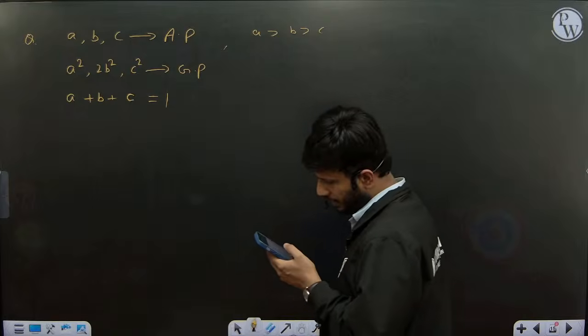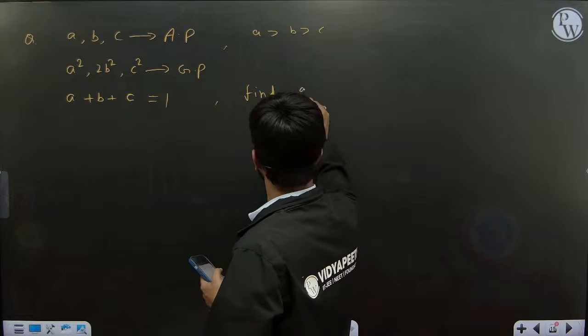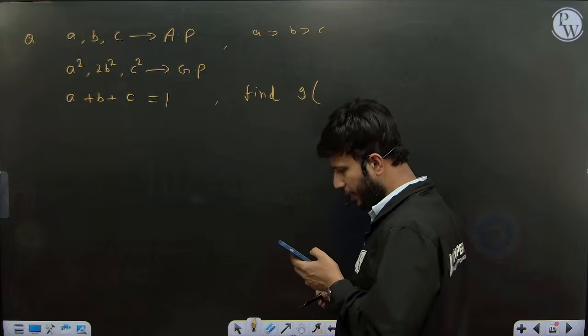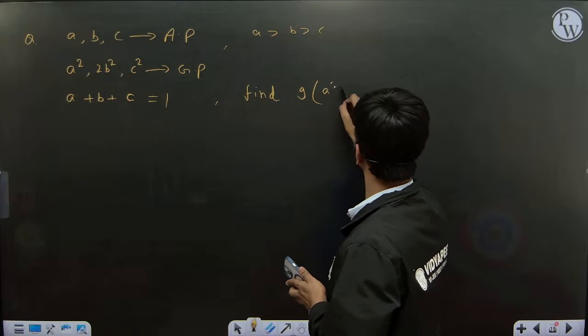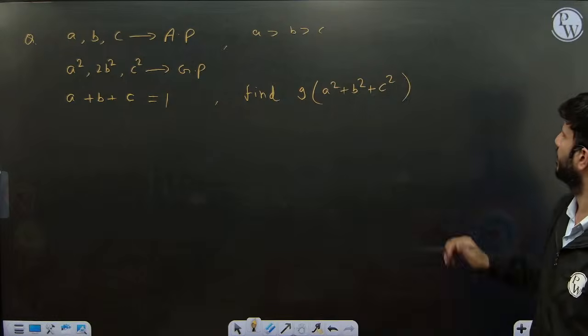What they are asking: find the value of 9 into A square plus B square plus C square. This is the question. Again, I don't have options, so let me check.